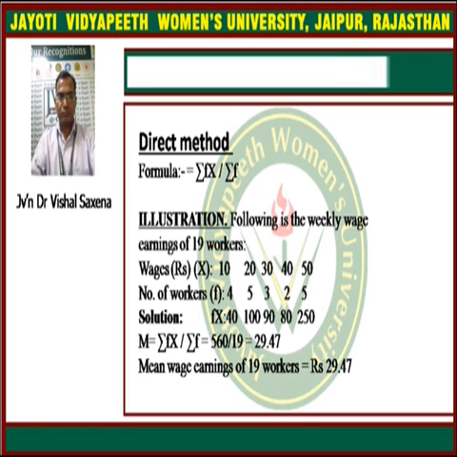To find the mean we have to use the formula summation fx upon summation f, and for this we have to multiply x and f in this table. So fx is equal to 40, 100, 90, 80 and 250. Therefore mean is equal to summation fx upon summation f, which is equal to 560 upon 19, and that is equal to 29.47.